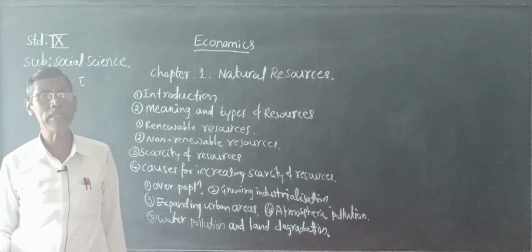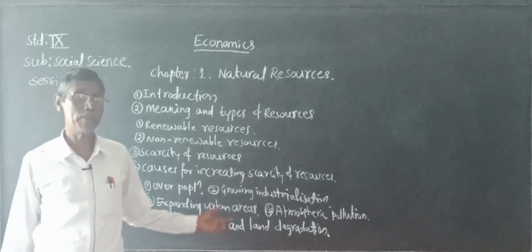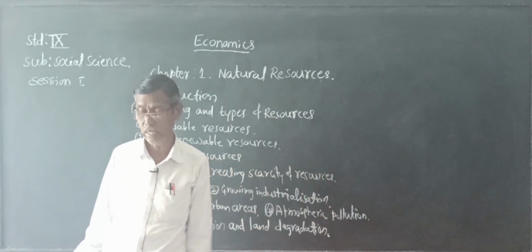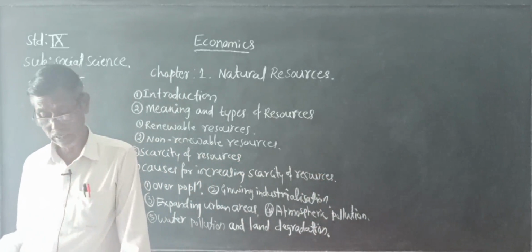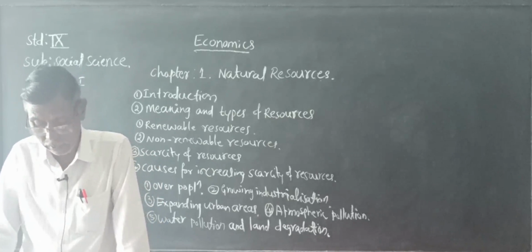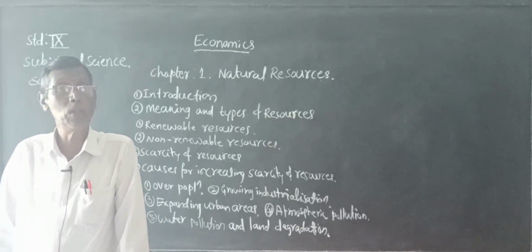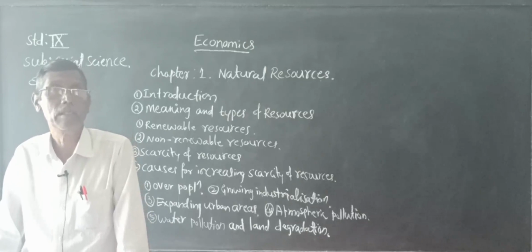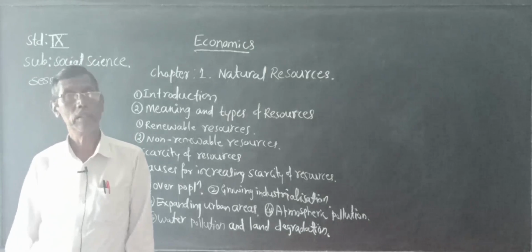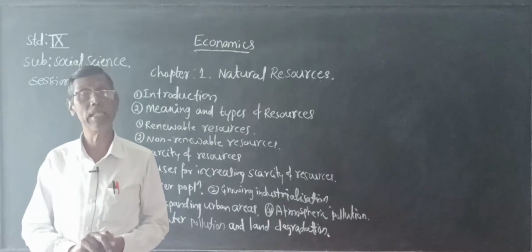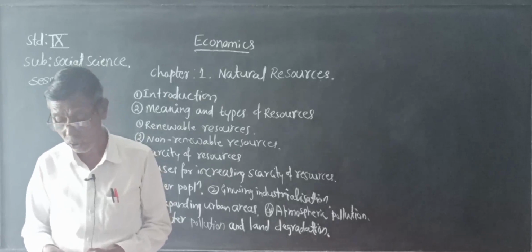When the number of industries increases, first of all, what do they require? First of all, they require raw materials like the mines supplying mineral ores, coal, bauxite, mica. So they require the raw materials. They require the mineral ores.